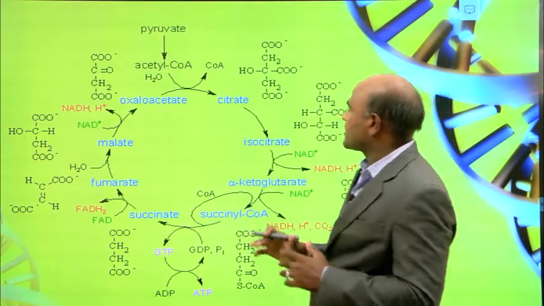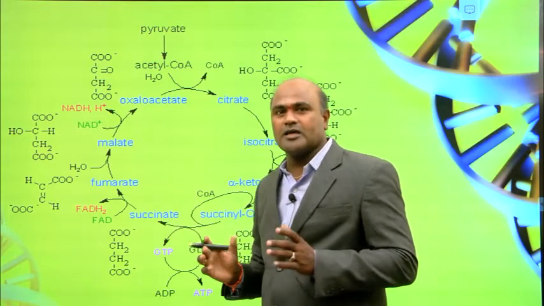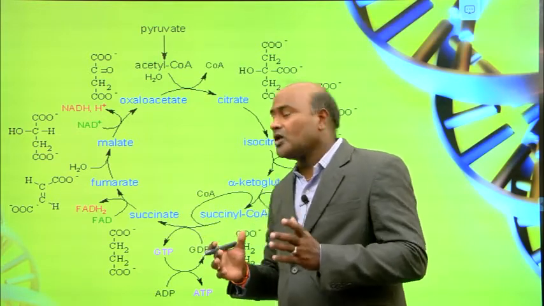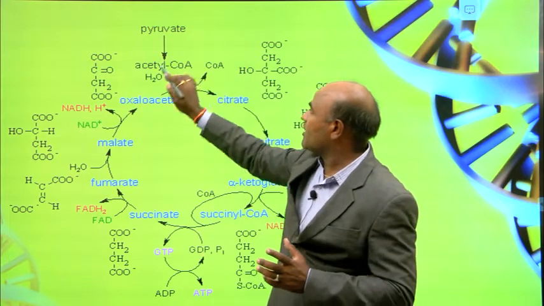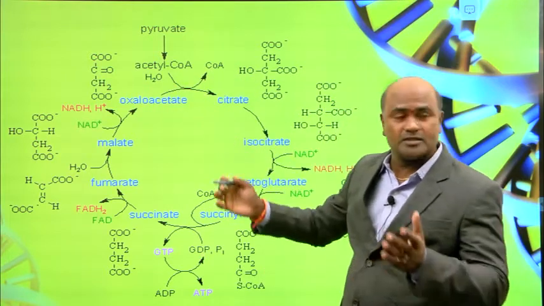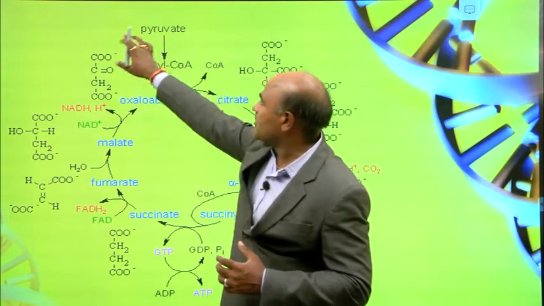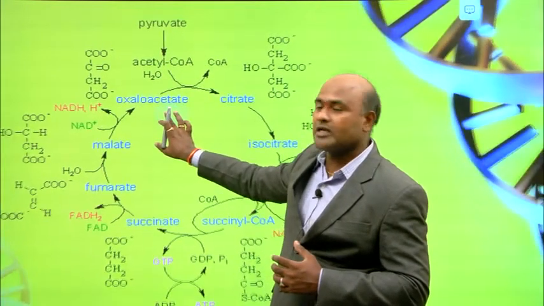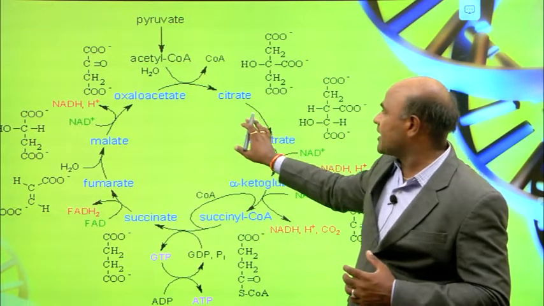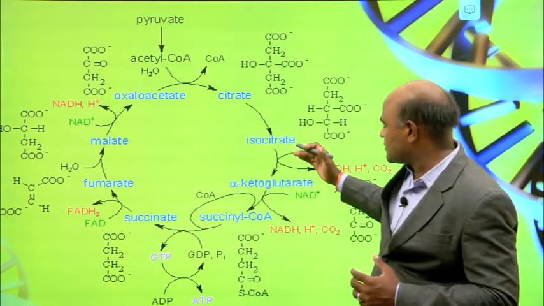And structurally, how this cycle works, you can see here, because I previously explained everything. Pyruvate is converted into acetyl CoA, and acetyl CoA enters the citric acid cycle. In another pathway, pyruvate is converted into oxaloacetate, then oxaloacetate converts to citrate, and citrate converts to isocitrate.